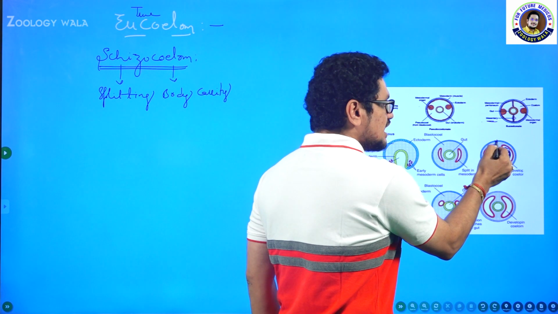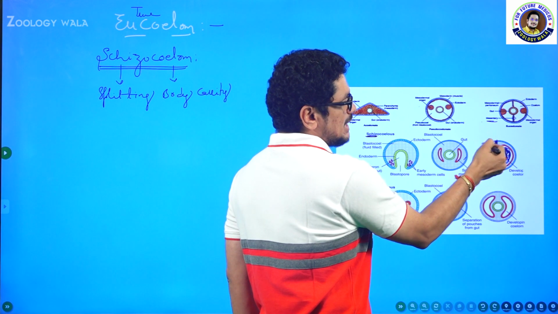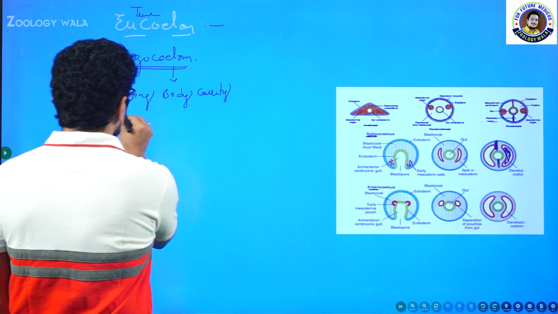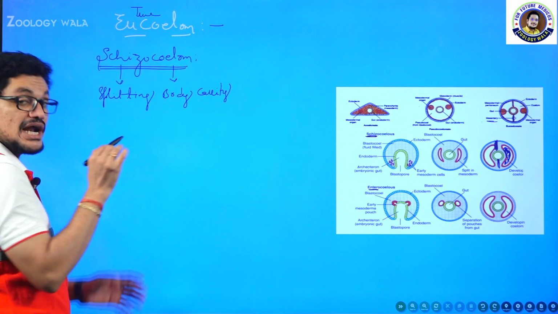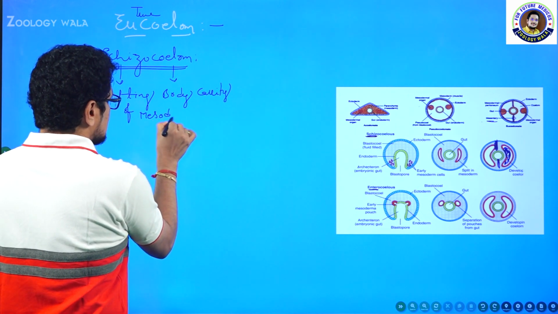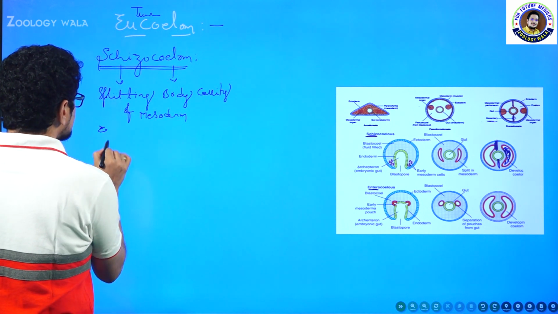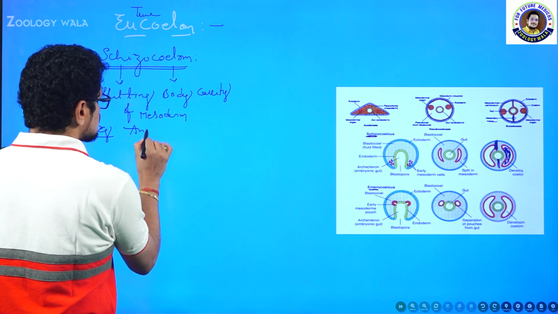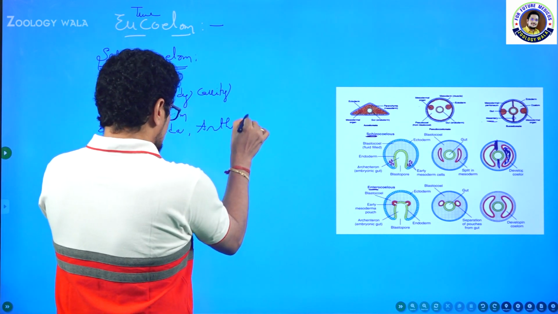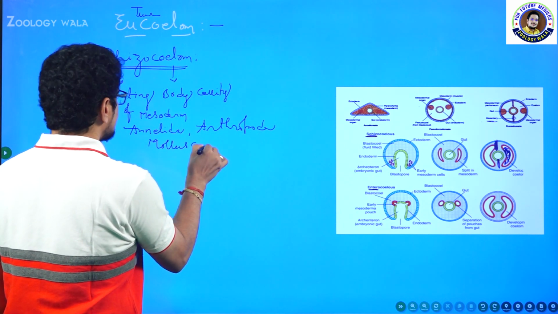Here also mesenteries are present. On either side of the mesentery you can see a complete body cavity, that is schizocoelom. So the coelom which is formed because of splitting of mesodermal blocks. Schizo means splitting. This body cavity is seen in the animal kingdom in Annelida, Arthropoda and Mollusca. In these three groups it is present.